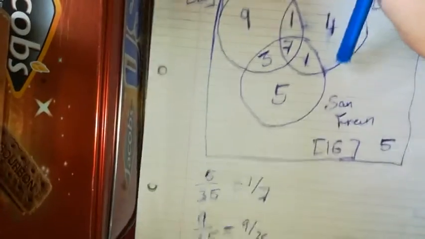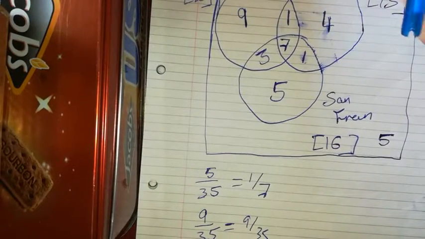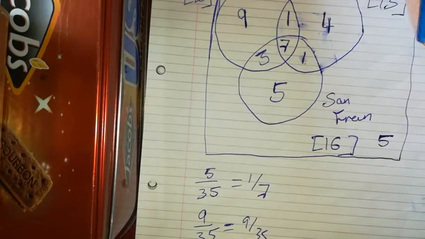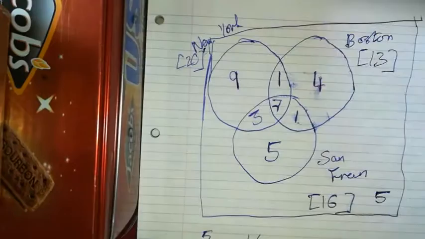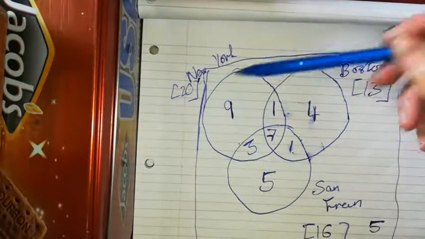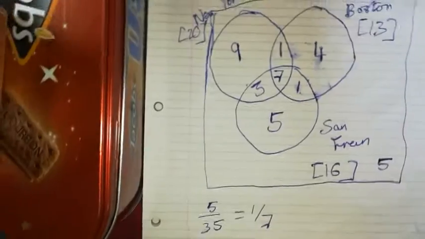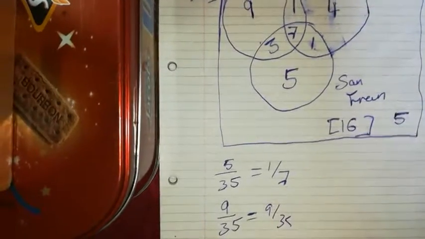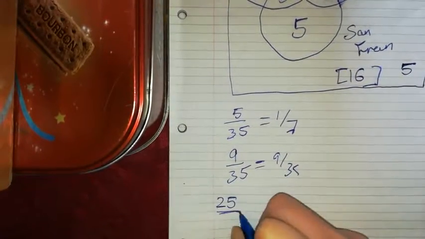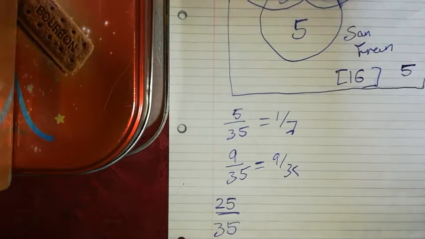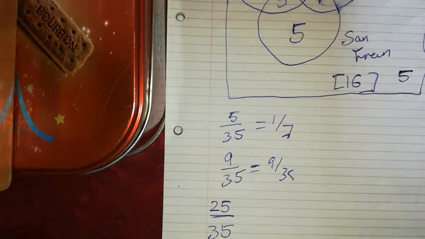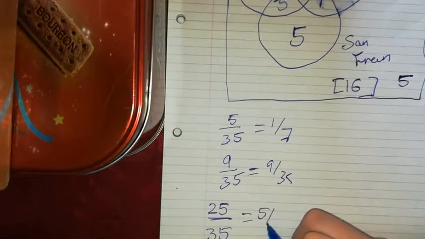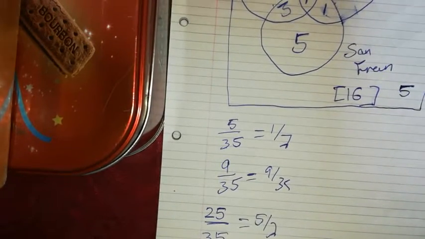And then if one person is chosen at random, what is the probability that they had visited Boston or New York? So all of Boston and all of New York. New York altogether is 20, and then if we're adding on Boston, it's going to be an extra 5. So 25 over 35, which gives me 5/7. So that's the probability that they visited Boston or New York.